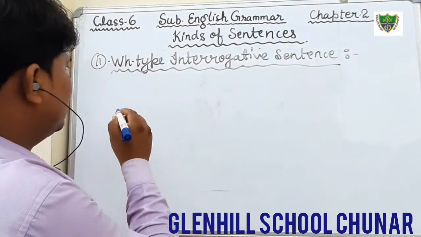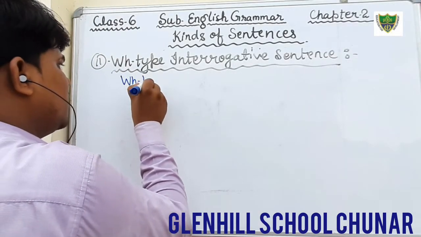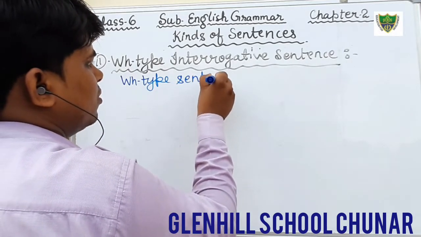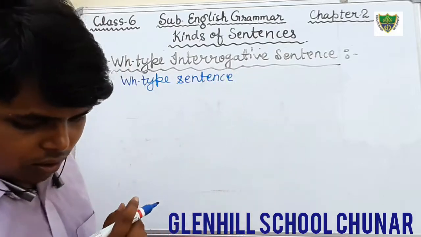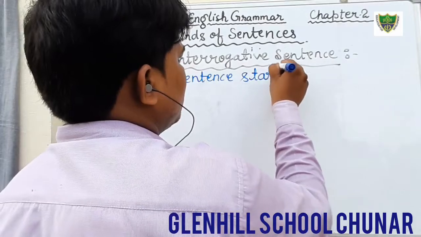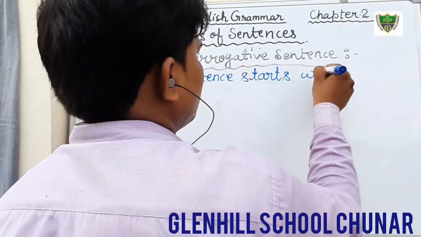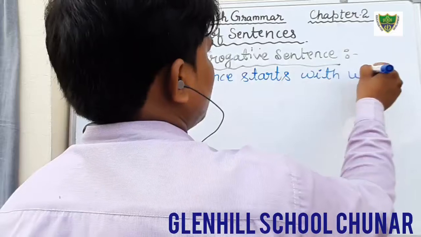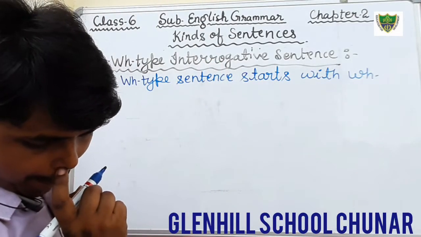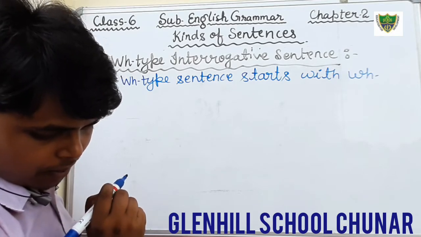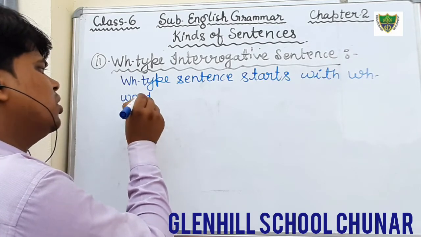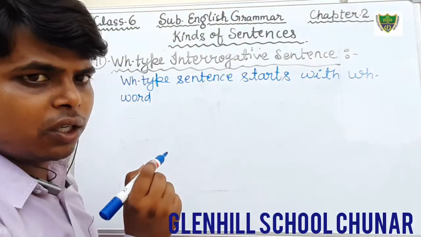You can write here: WH type sentence starts with WH words, that is also known as interrogative words.